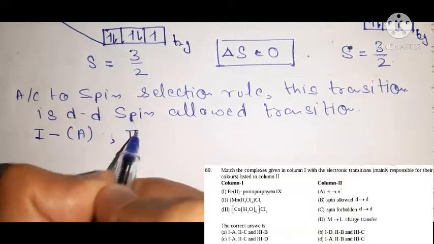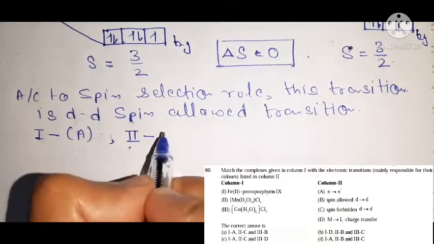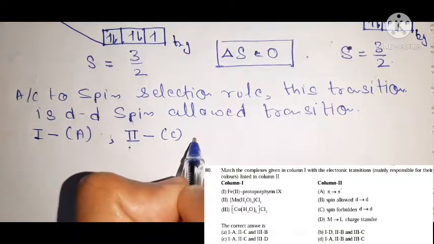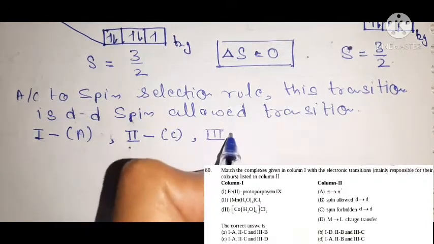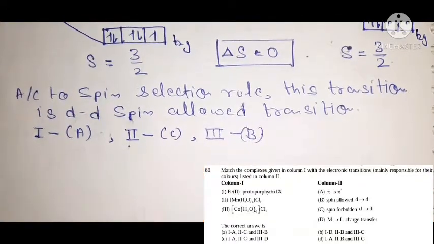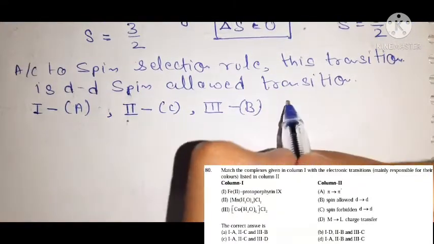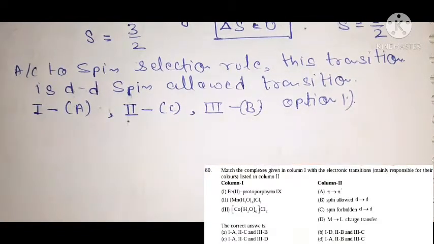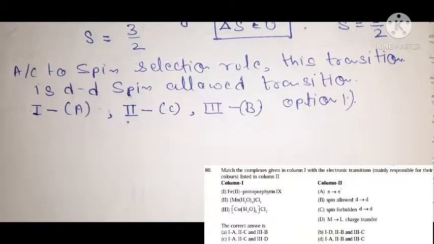The second complex is related to option C, and the third complex is related to option B. This is your option number 1. Understand, friends? So option number 1 is the correct answer for this question.